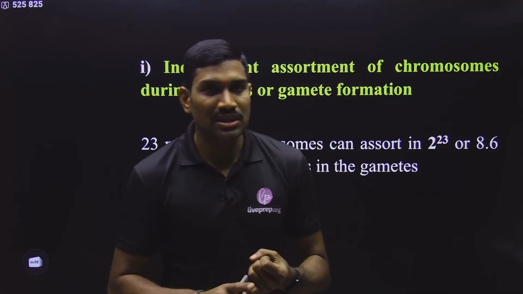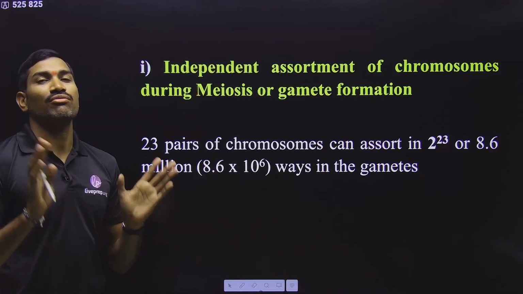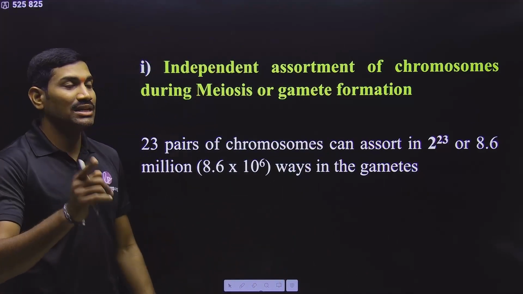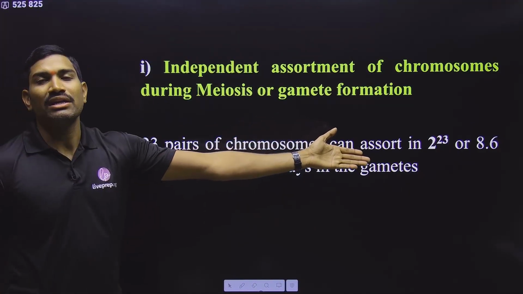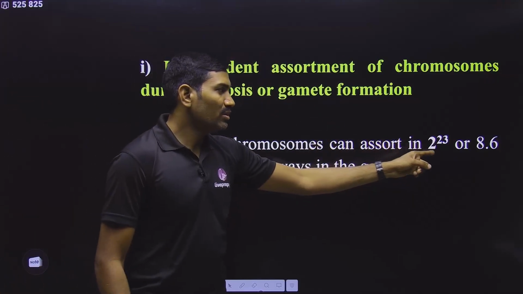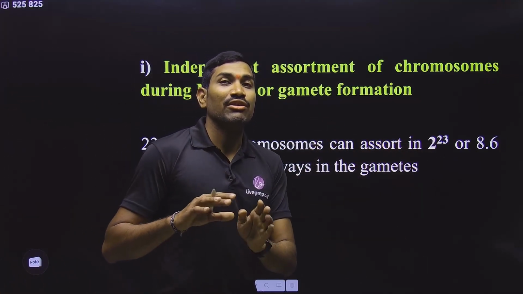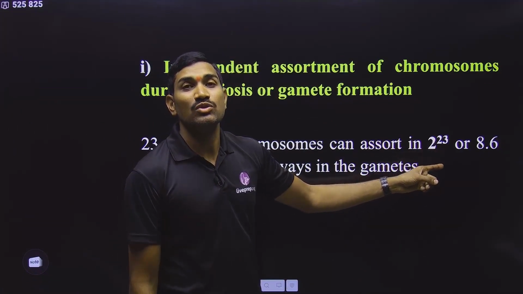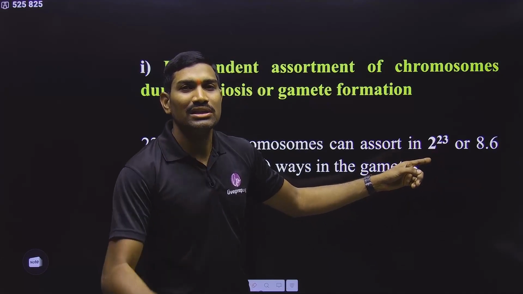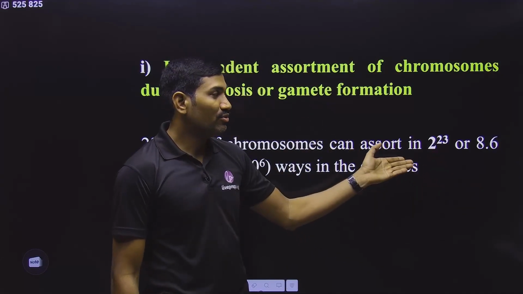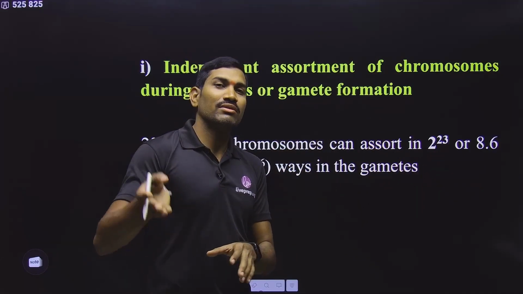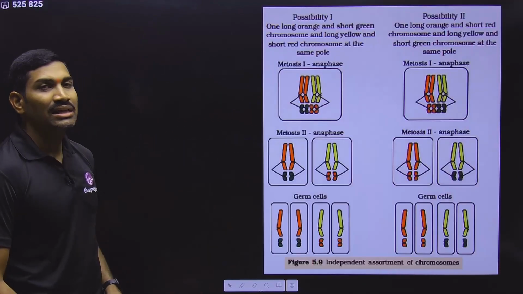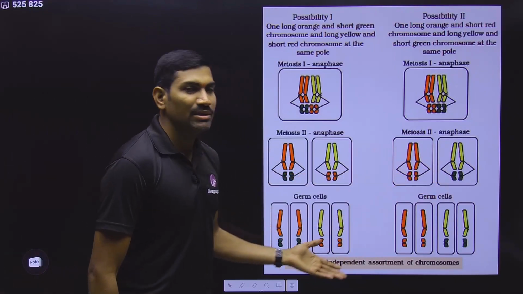So recombinations, the first and foremost thing is random alignment of chromosomes. The alignment of one pair of chromosomes is independent of other pair of chromosomes at the metaphase plate, and because of this various combinations are possible. With respect to human, only in the case of male, if you ignore the crossing over, just because of random alignment, 2 to the power 23 different types of male gametes can be formed. 2 to the power 23 different types of female gametes can be formed. Now you can imagine. To this, if you add crossing over, again many will come. So in this way, random alignment is one important thing that is causing the variation. This is the random alignment concept.